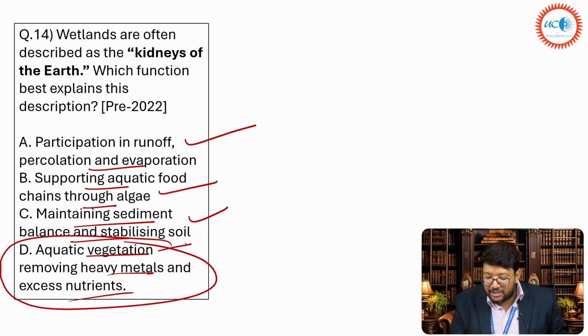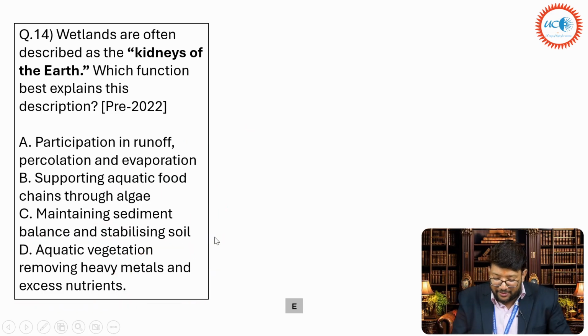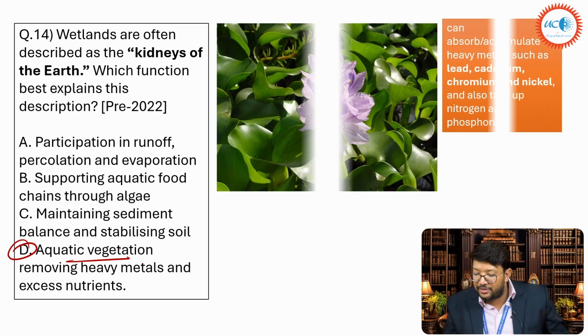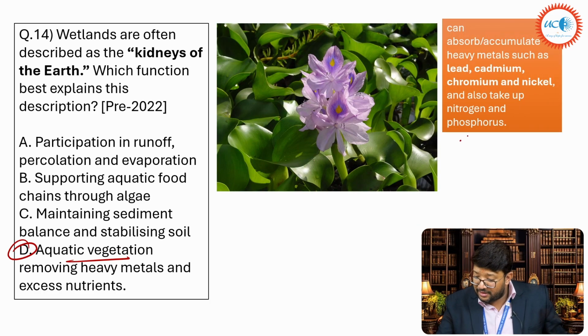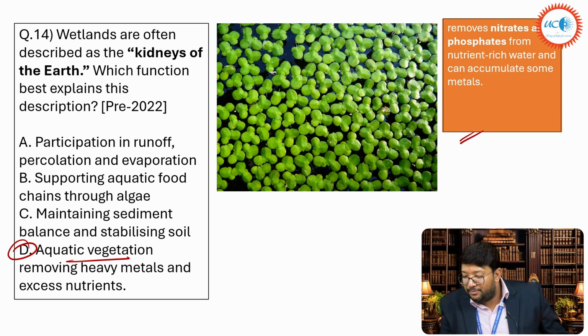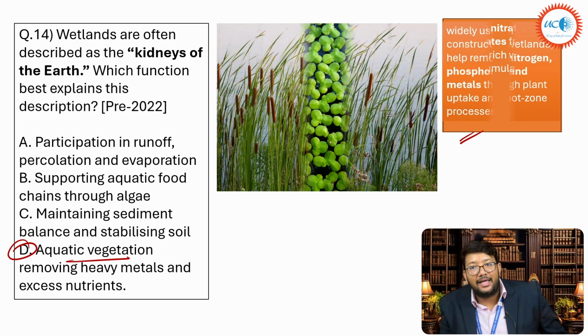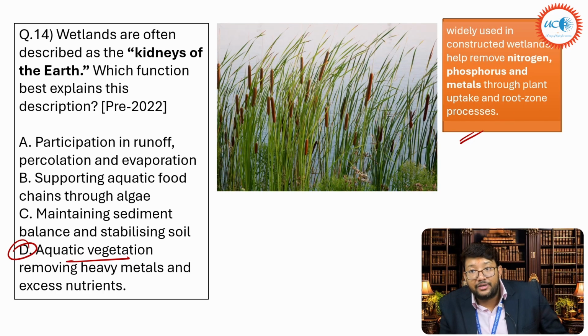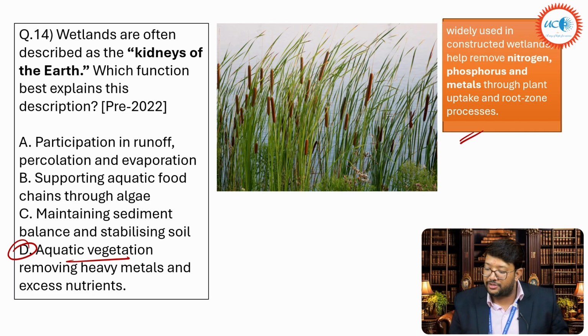So what are these vegetation? What are the examples of aquatic vegetation? So I will show you. First one is this particular plant in the aquatic. It can absorb and accumulate heavy metals such as lead, cadmium, chromium and nickel. Okay, then reed that removes nitrates and phosphates. Then comes this particular bush that is widely used in constructed wetlands. It also helps remove the nitrogen, eutrophication.